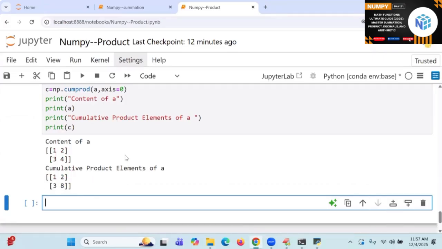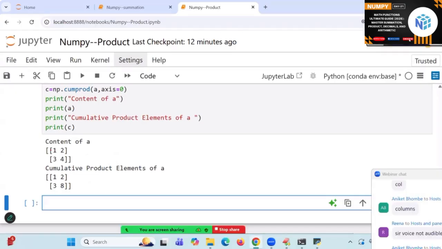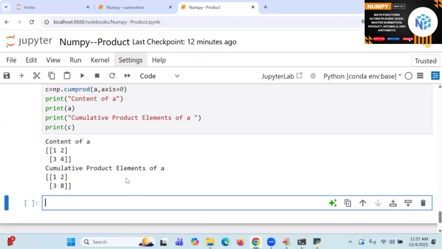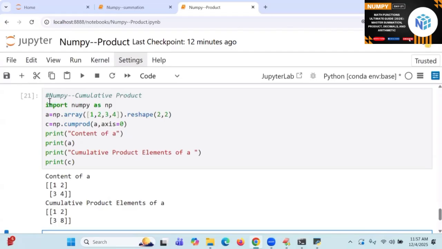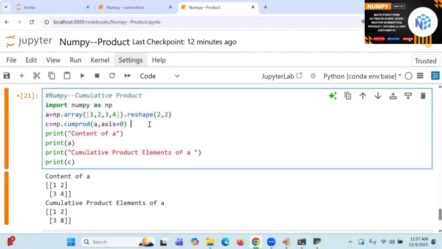Come on, again. Cumulative columns. Columns means this will be taken. This will be taken. What is coming? First column as this will come. 1 into 3, 3. This column, 2. 2 into 4, 8. Okay. Next. Axis is equal to 0 represents this.